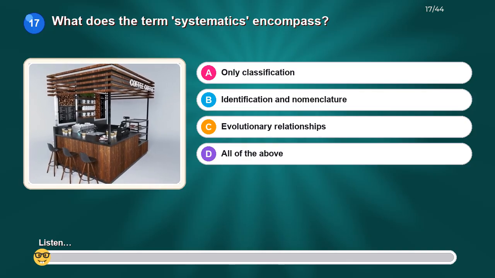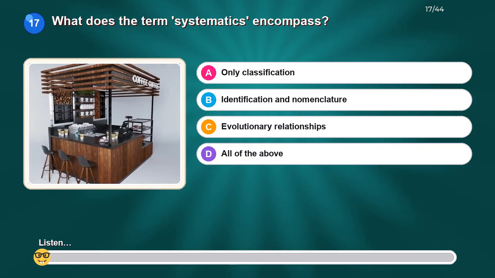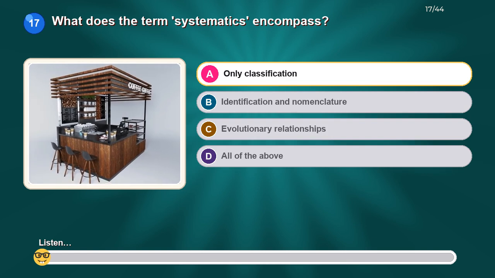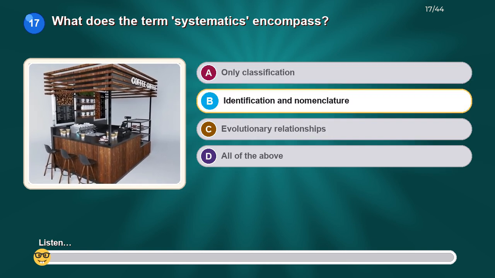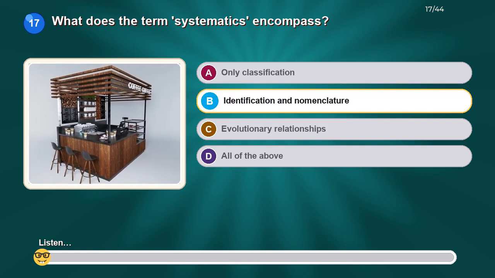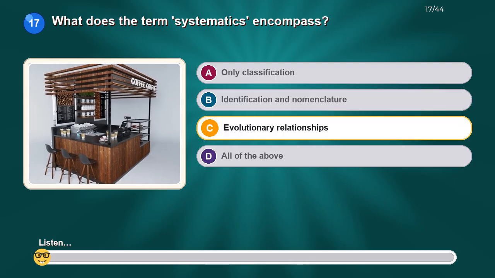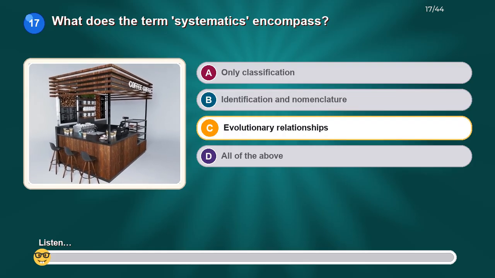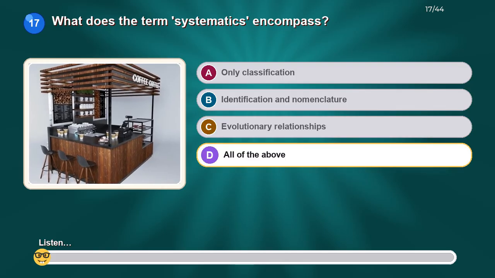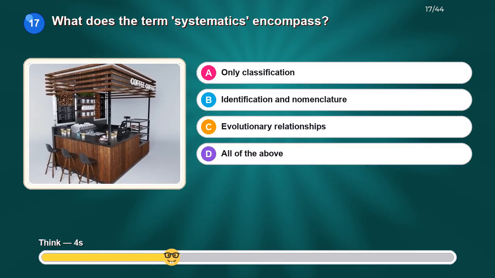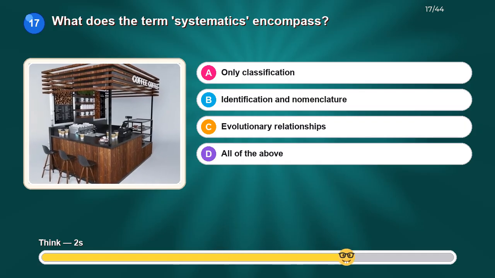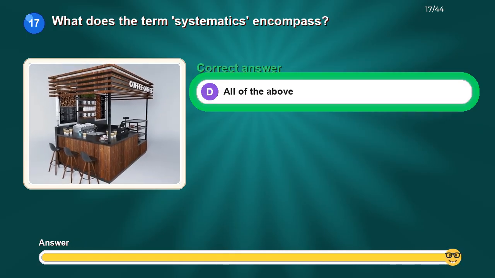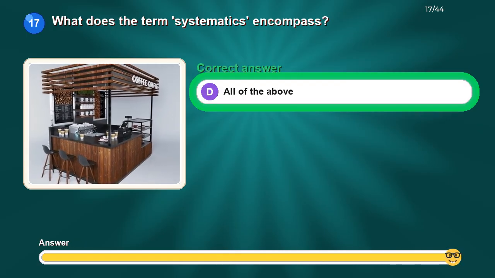What does the term systematics encompass? Option A, only classification. Option B, identification and nomenclature. Option C, evolutionary relationships. Option D, all of the above. The correct answer is all of the above.